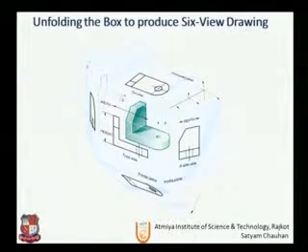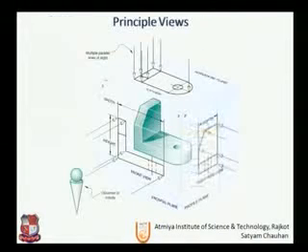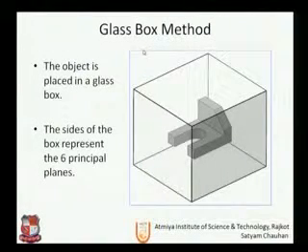So if we unfold this box this way, we will get all the orthographic views. This is called the glass box method. The object is imagined to be placed in a glass box.